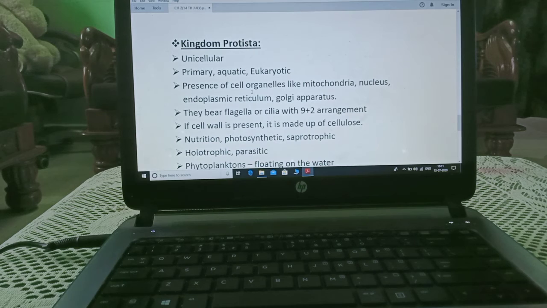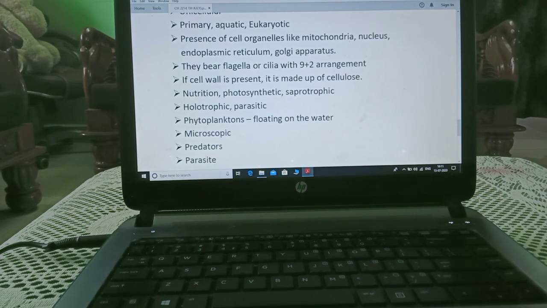Photosynthetic means they prepare their food themselves. Saprotrophic, they are dependent on dead and decaying matter. Holozoic, they feed on the entire animal. Parasitic, they are dependent on other organisms for their food, feeding and shelter.